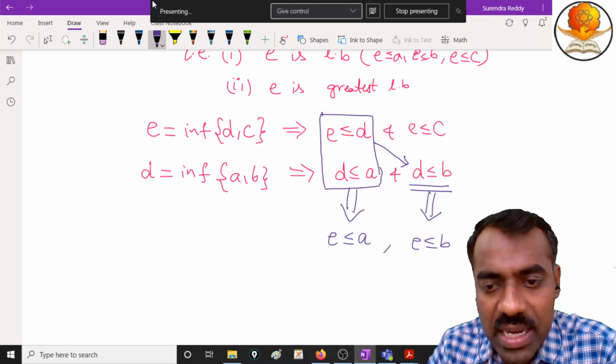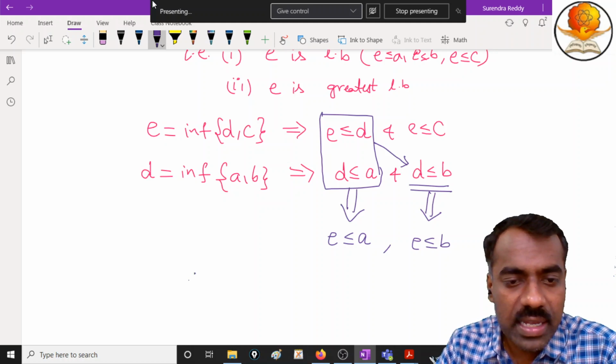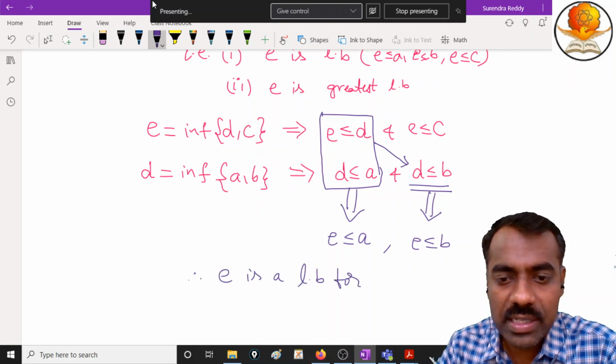So E is less than or equal to A, E is less than or equal to B, and E is less than or equal to C. Therefore, you can conclude that E is a lower bound for our set H.